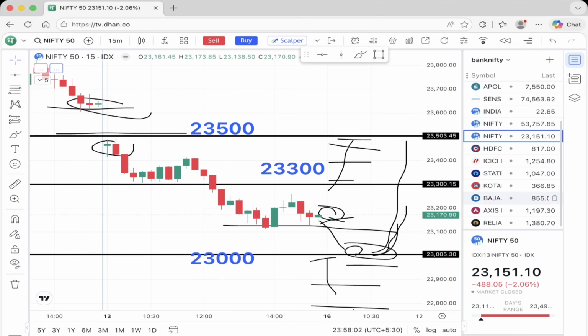Next, guys, we will talk about some stocks we have selected which can show a breakdown intraday in tomorrow's trading session.